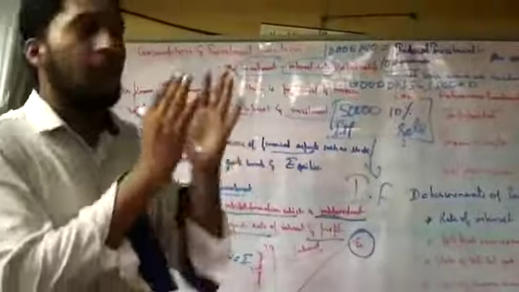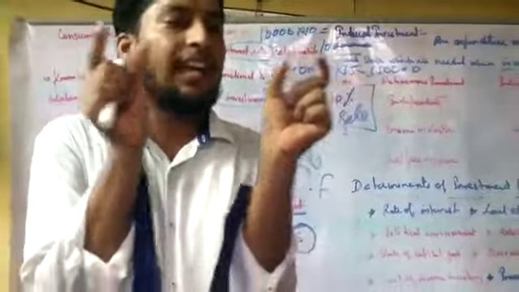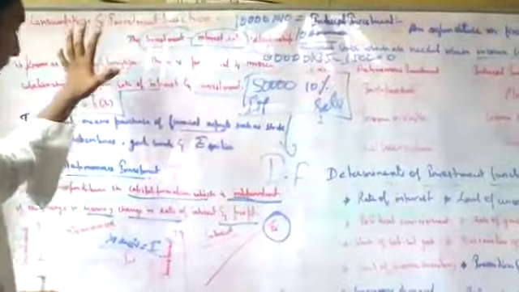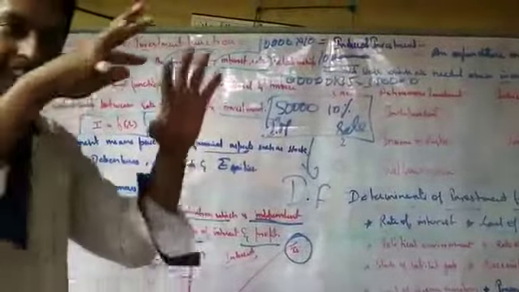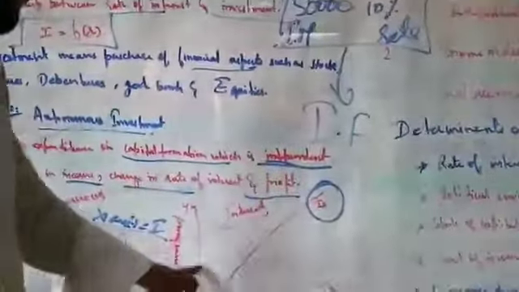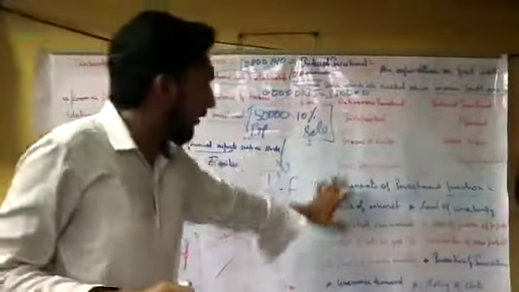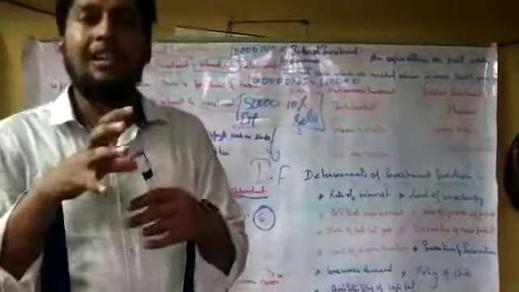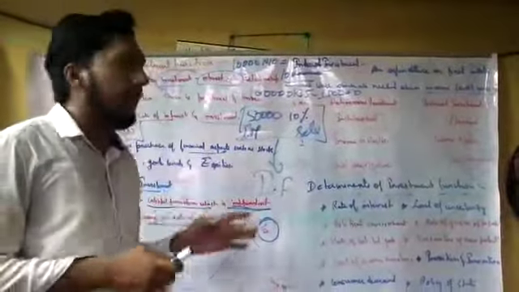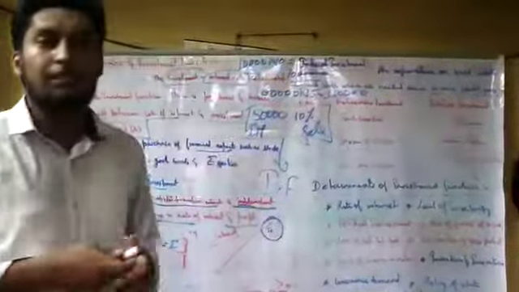So we have learned what investment is: a relationship between interest rate and investment. We have learned the two types of investment. Autonomous, made by the government, which helps social welfare, and it remains the same. Induced means it will keep changing because it's all about profit making. And we have learned a few factors because of which investment is not taking place properly. In the next classes we'll see some other topics related to the investment function. Thank you, students.